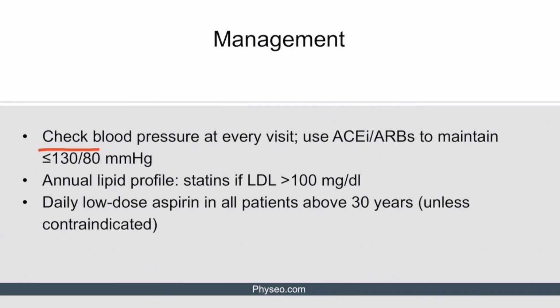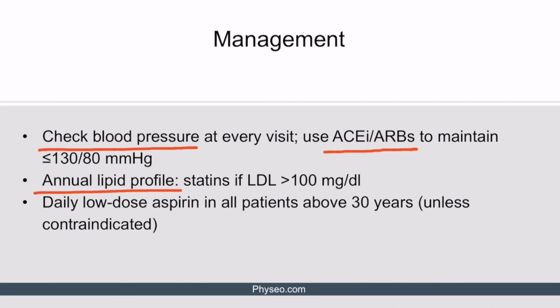Blood pressure should be checked at every visit, and antihypertensive medications should be started if the blood pressure is above 130/80. Note that the target blood pressure is lower than that in the general population, which has 140/90 as their target blood pressure. ACE inhibitors, or angiotensin II receptor blockers, are the first-line agents in those with diabetes, as these have renoprotective activity in addition to their antihypertensive activity.